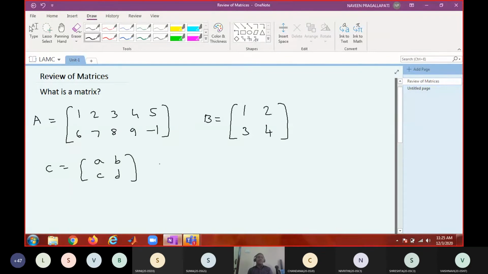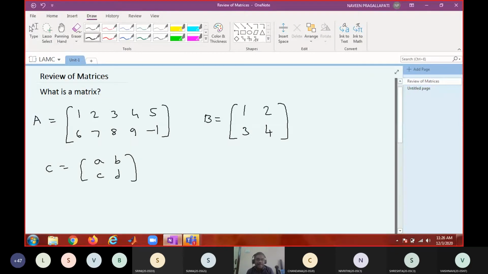Elements belong to some set. You are taking elements from some set, and those elements you are arranging into a rectangular array. This rectangular arrangement can also be called an array. In computer language, we call them arrays. But in our course we'll be dealing with matrices whose elements are real numbers or complex numbers only. If all the elements are real numbers, we call it a real matrix. If some of the elements are complex numbers, we call it a complex matrix.